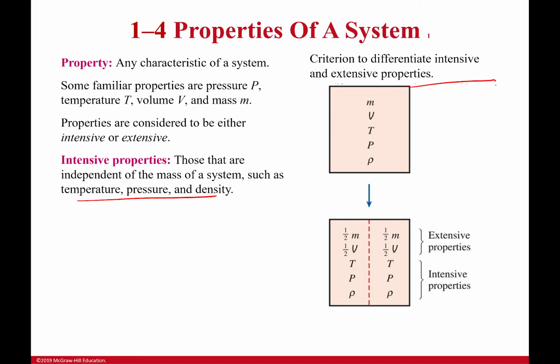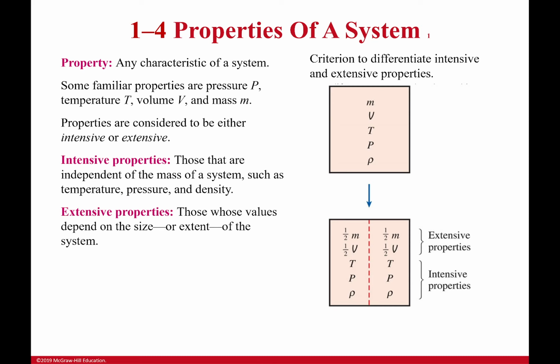If I were to double the amount of mass here, the temperature is not going to just suddenly change because I doubled the amount of mass. If I double the amount of mass and also double the volume, the pressure is not going to change. Also, if I have a particular amount of mass, I won't have, based on that mass, a particular amount of temperature, pressure, or density. So they are disconnected.